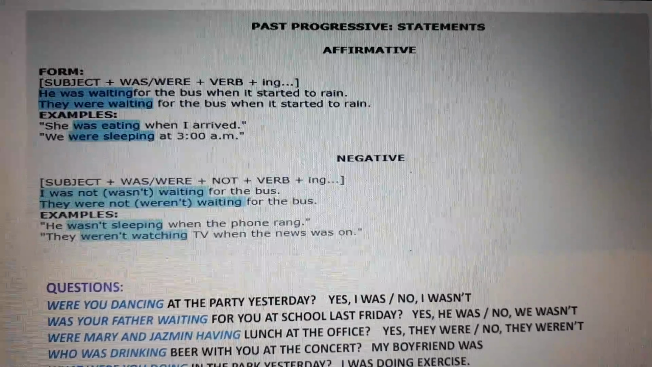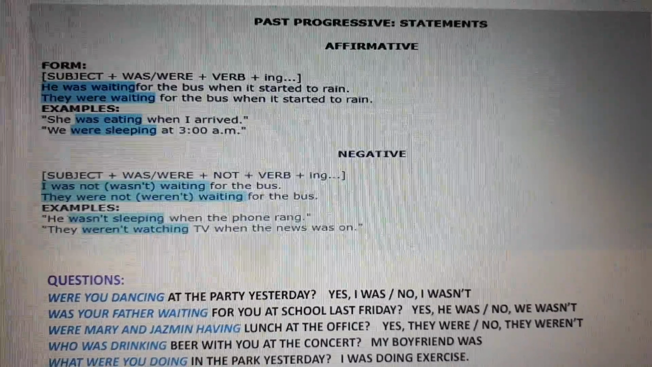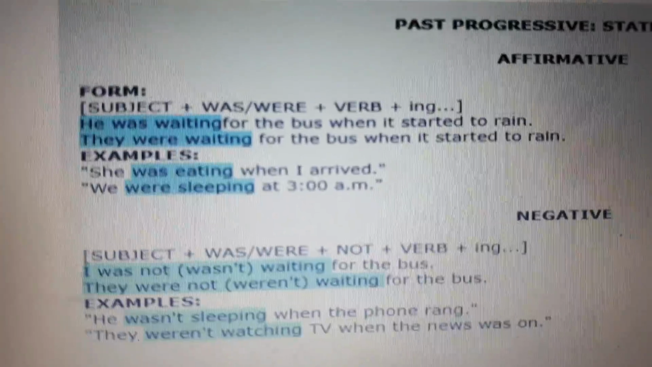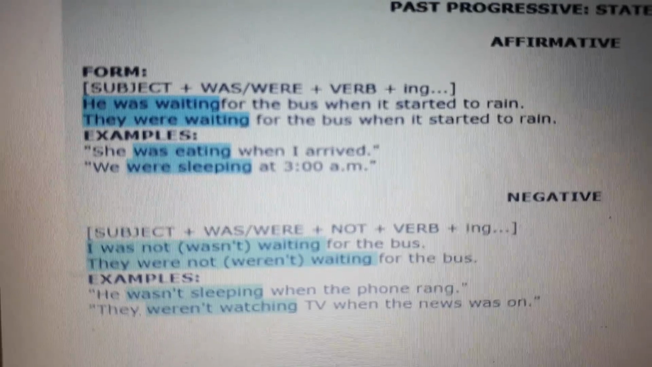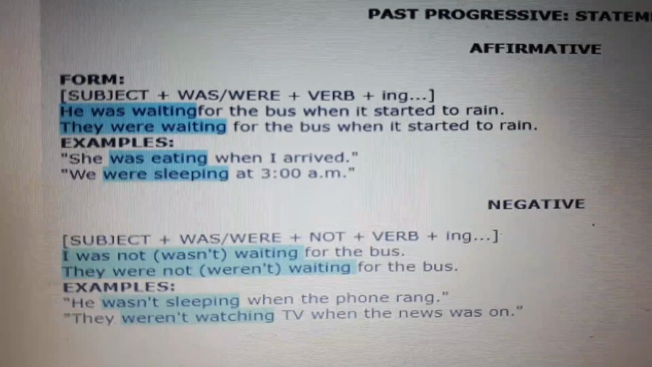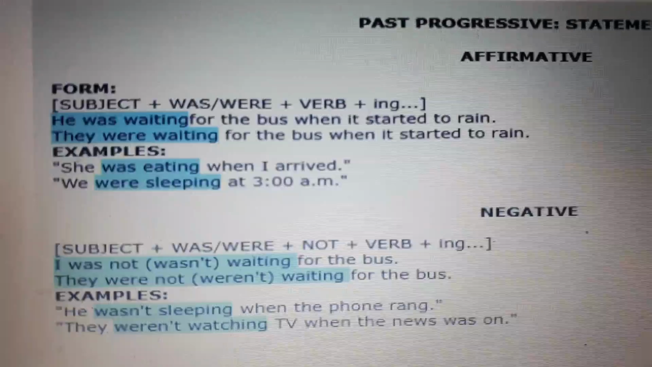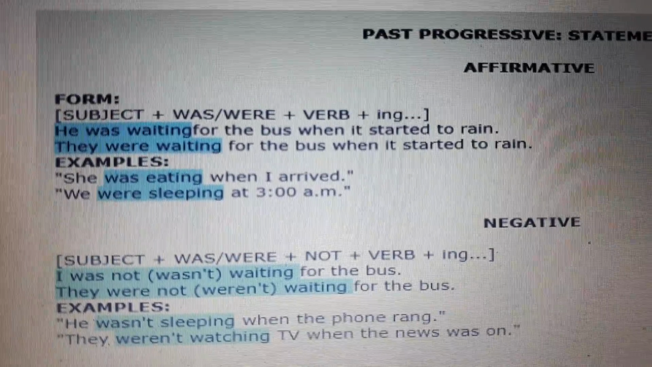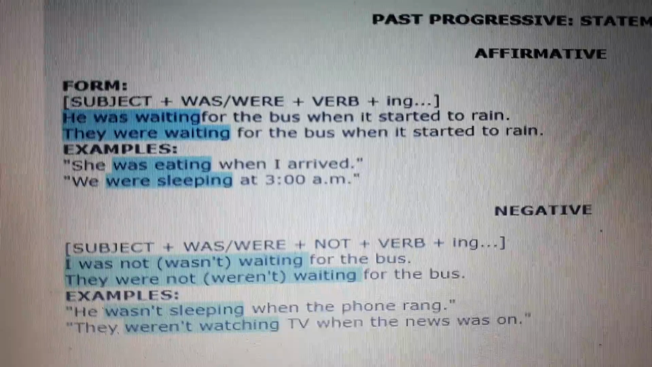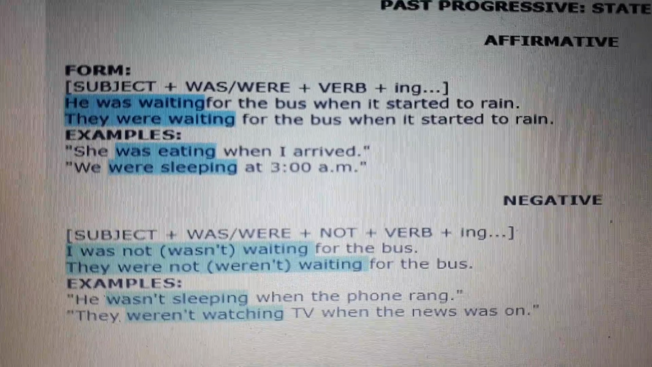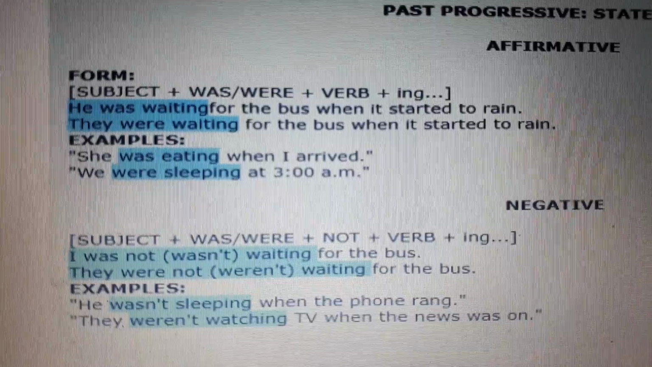So he was waiting. He is the subject or the pronoun, singular, so we need was, okay? And then we need the action with ing, okay? Any kind of action with ing. And then the complement, okay? Here we have another example. They were waiting for the bus when it started to rain, okay? They were waiting. They is a pronoun. It's plural. That's why we need to work with were, okay?